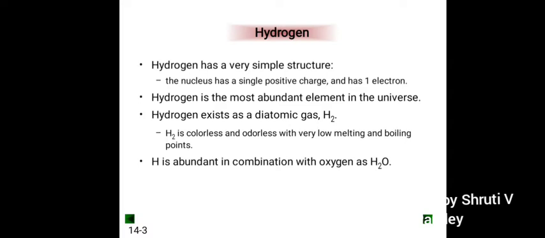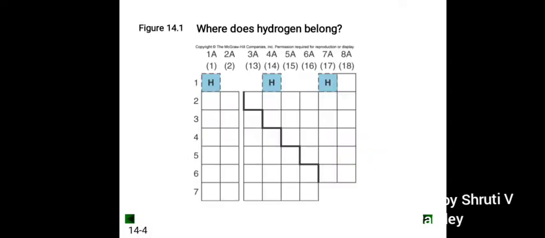As we know, the most abundant metal is aluminium. Hydrogen exists as a diatomic gas in the form of H2. Hydrogen is colorless, odorless, and has very low melting and boiling points. Hydrogen is abundant in combination with oxygen as water. So it is expected that the properties of hydrogen should be similar to those of the other members of the first group. But this is not the case.